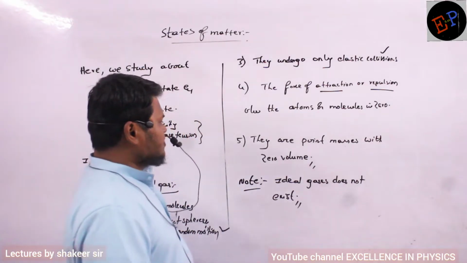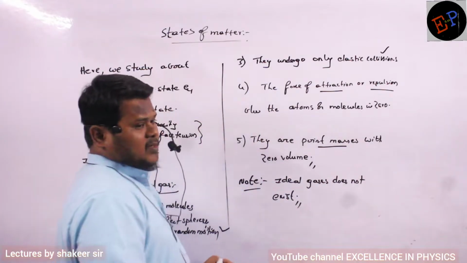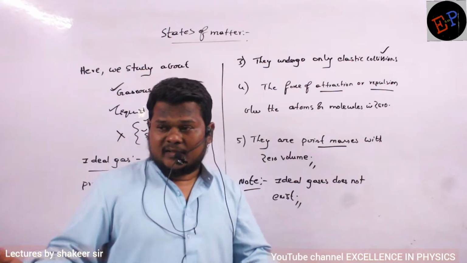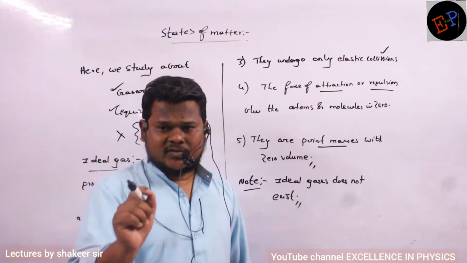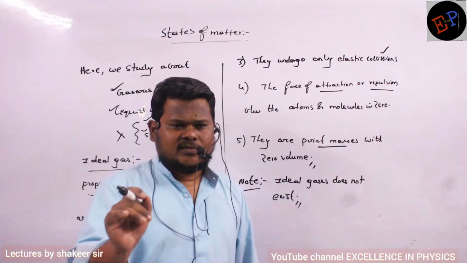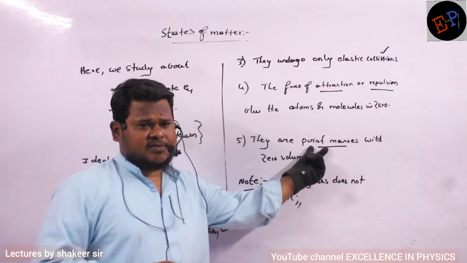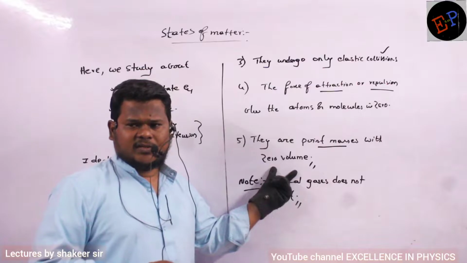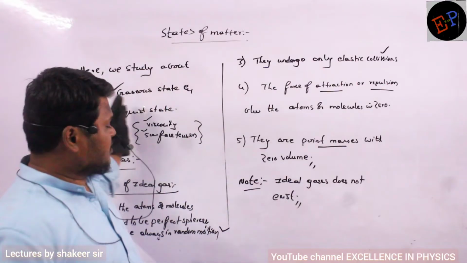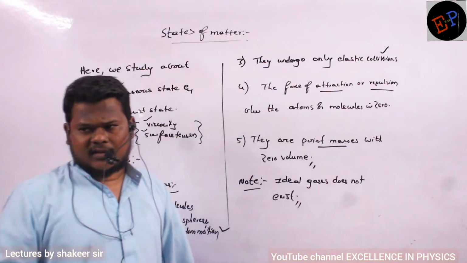Similarly, we consider them to be point masses with zero volume, because compared to the size of the container, the size of an atom or molecule is very small. So we consider their volume to be zero. These are the properties we study for ideal gases, and by taking these considerations we do the calculations.